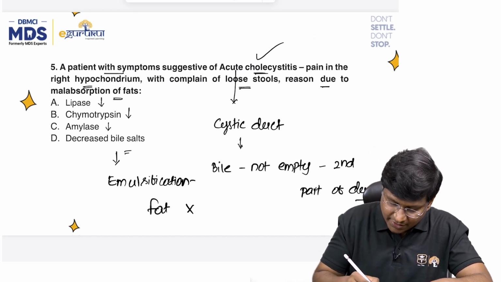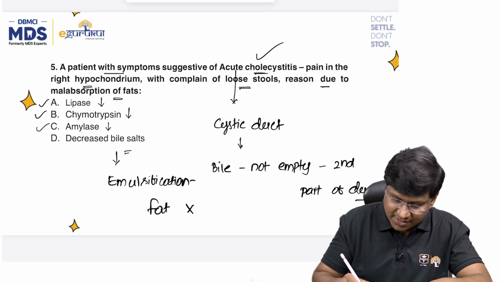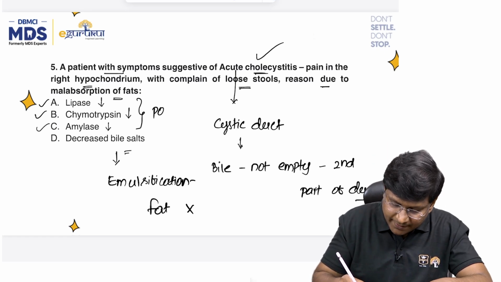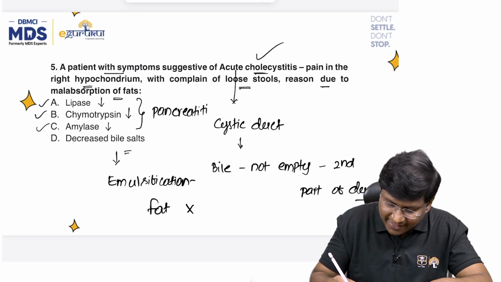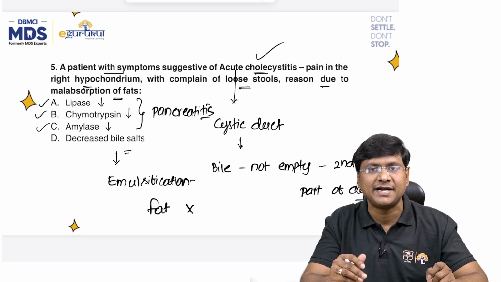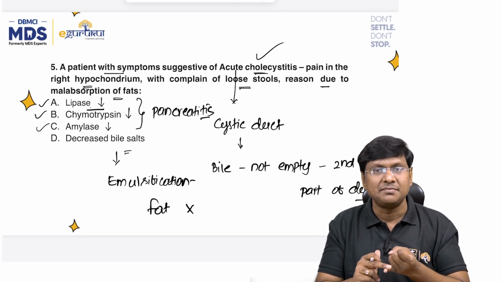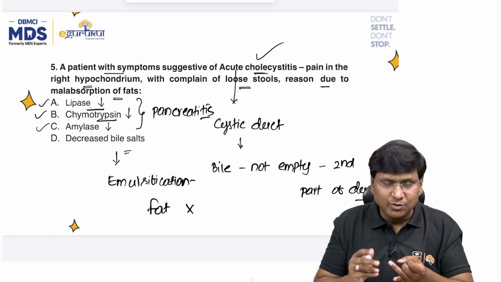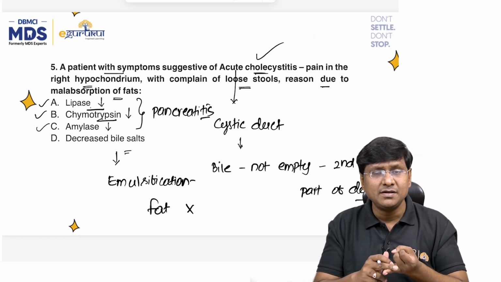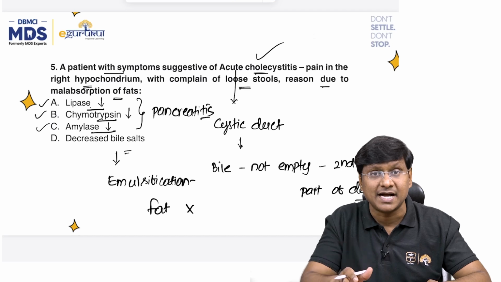The other options, if you see, lipase deficiency, chymotrypsin deficiency, and amylase deficiency, these are observed in case of pancreatic disorders. Right? In pancreatitis or pancreatic abnormality, you will have lipase, chymotrypsin, as well as amylase deficiency. Because of lipase deficiency, there can be malabsorption of the fat. Chymotrypsin, malabsorption of the proteins. Amylase deficiency, malabsorption of the carbohydrates.